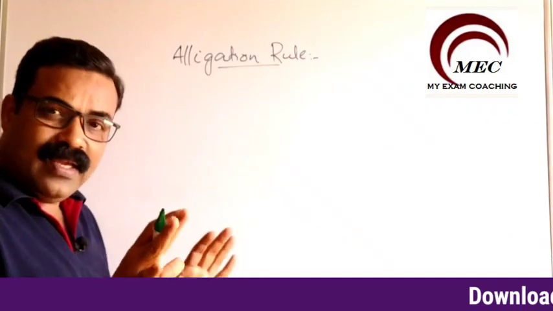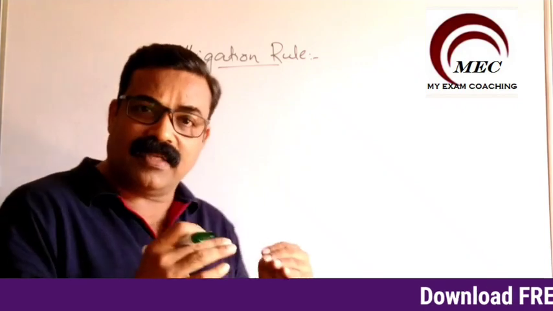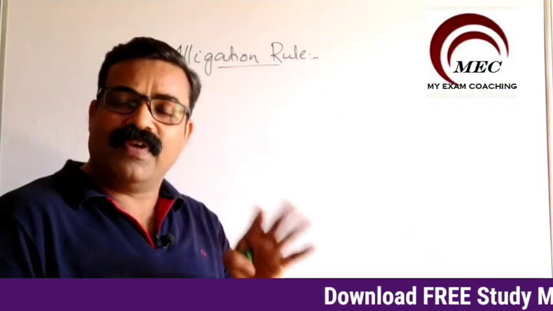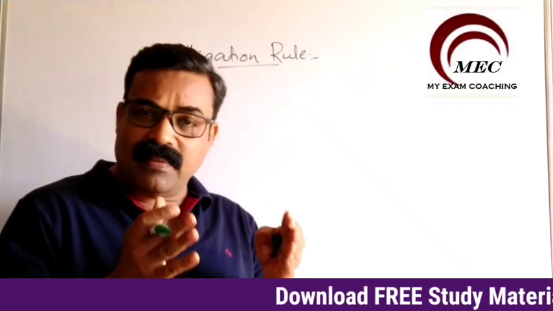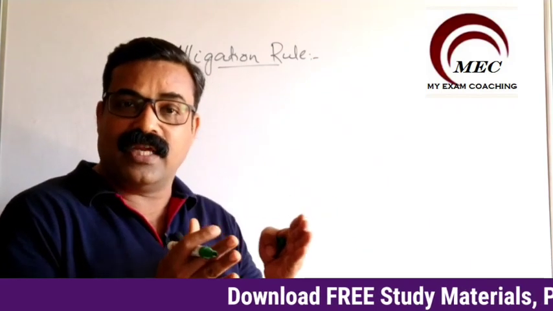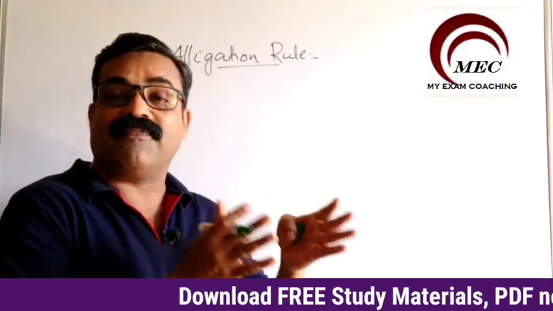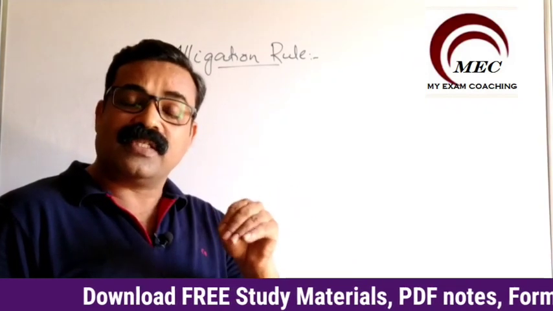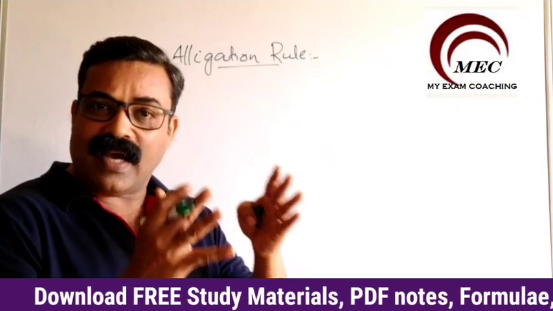Understand very clearly. Once you understand the concept, then applying this rule to crack the questions is very easy. Maximum students leave this part, alligation, considering it a tough subject. But if you understand the rule clearly, then these questions are very easy. What is that alligation rule?